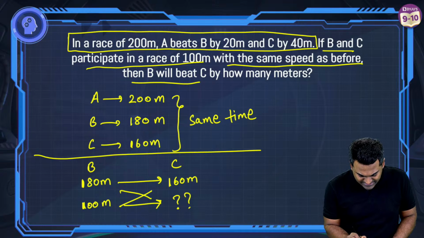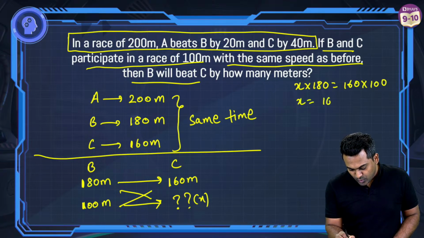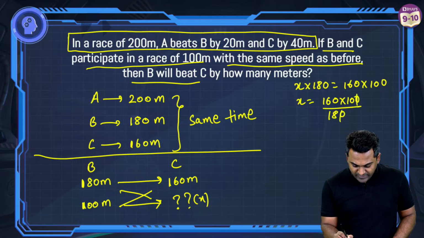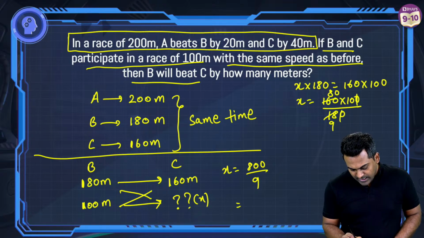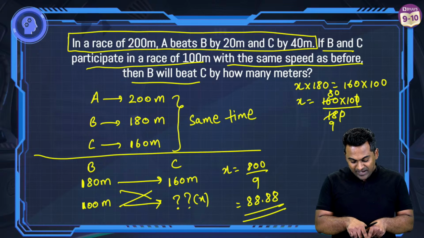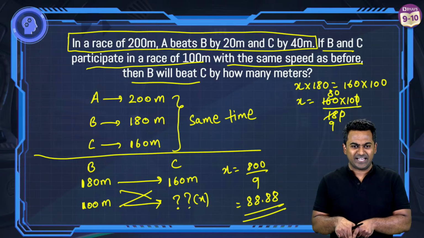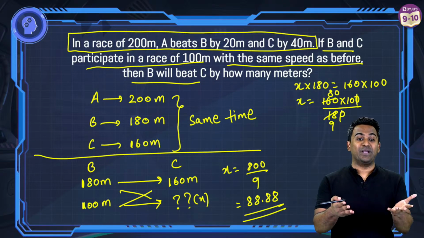Now cross multiply. What do you get? Let's say this is X. So X multiplied with 180 is equal to 160 multiplied with 100. And you get X is equal to 160 multiplied with 100 divided by 180. Cancel off the common factors. This is 2 times 9, 2 times 80. So you're getting X value here as 800 by 9, which is going to be 88.88, something like that. So in that same time, C will only cover 88.888 something. Which means B is going to beat C by 11.11.